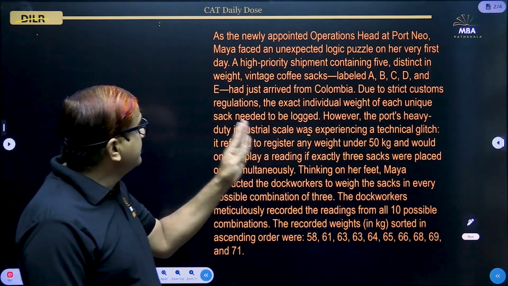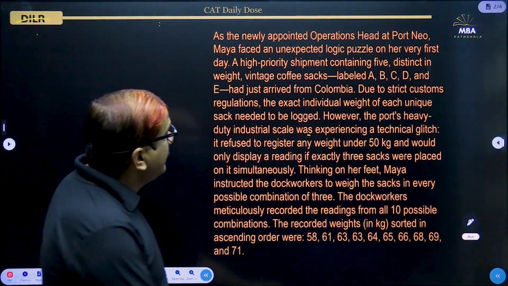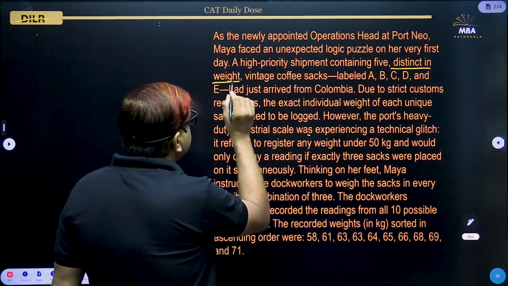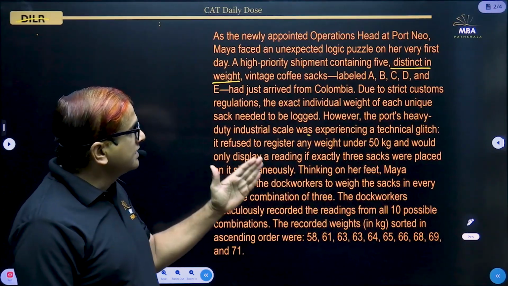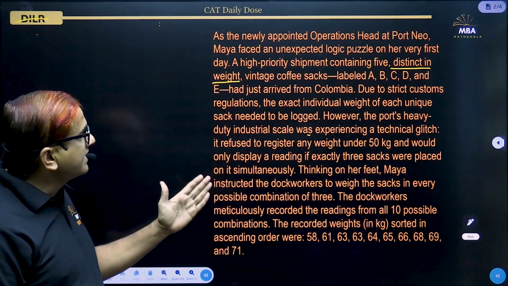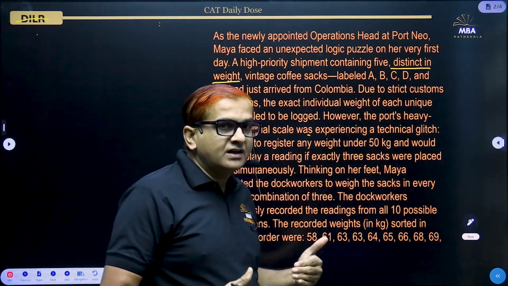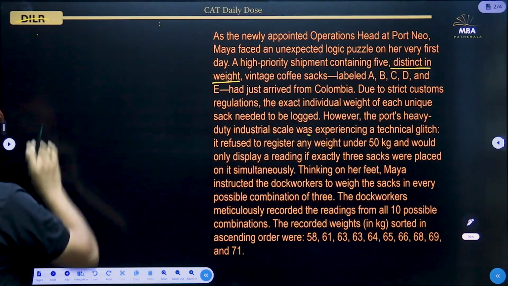A, B, C, D, E, these are the 5 coffee sacks. They are distinct in weight. So that is mentioned, that they are distinct in weight, but which one is the heaviest, which one is the lightest, second lightest, that is not mentioned. So let us put that from our side. Let us assume that there is an order among them.